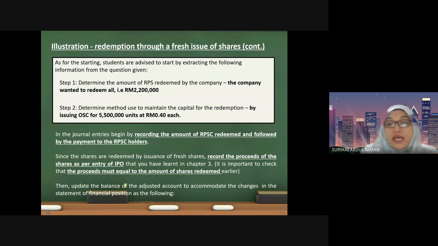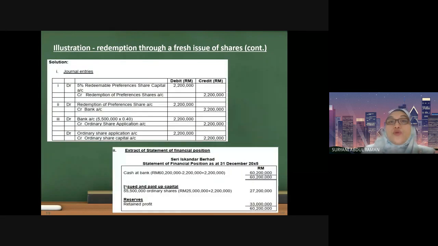Let us look at the suggested solution as follows. Remember, you want to redeem all. So the first step is to record the redemption. How to record the redemption?